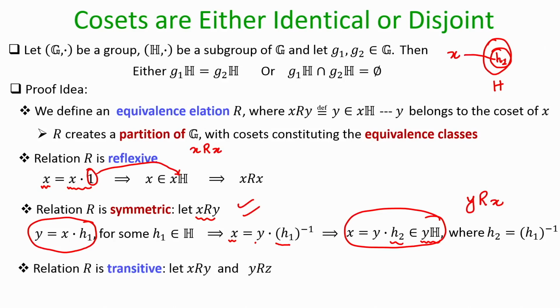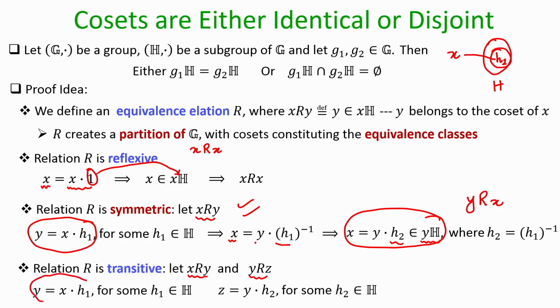and in the same way I can prove it is transitive. So, imagine x is related to y and y is related to z. I have to show that x is related to z. So, if x is related to y, that means y is a member of left coset of x, that means y is some x times h 1, where h 1 is a member of my subgroup H. And if y is related to z, that means z is a member of left coset of y, that means z is equal to y operated with some h 2, where h 2 is a member of my subgroup.